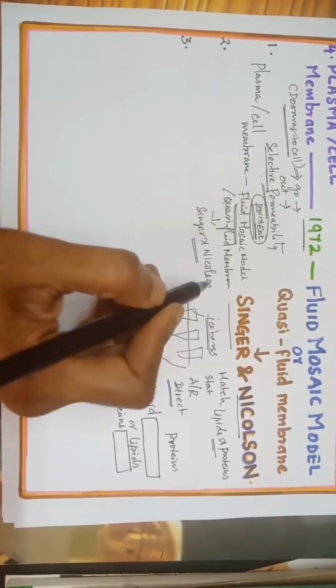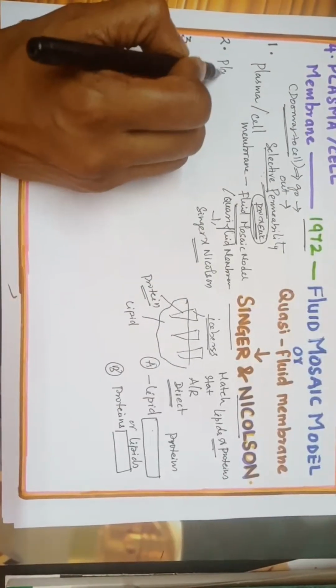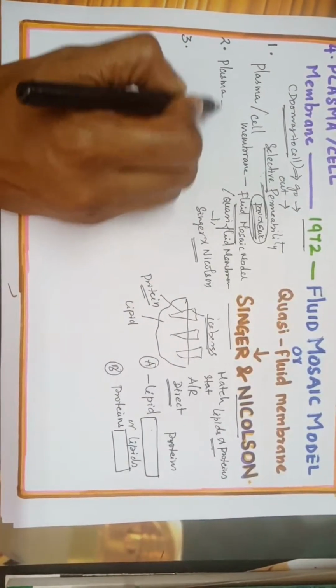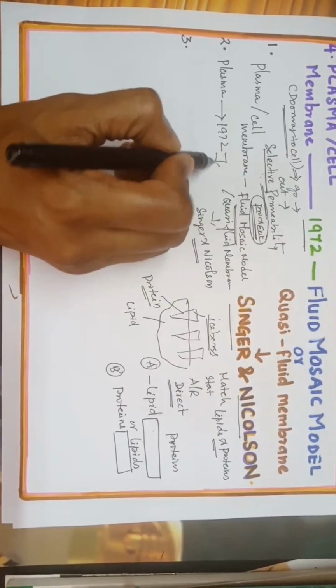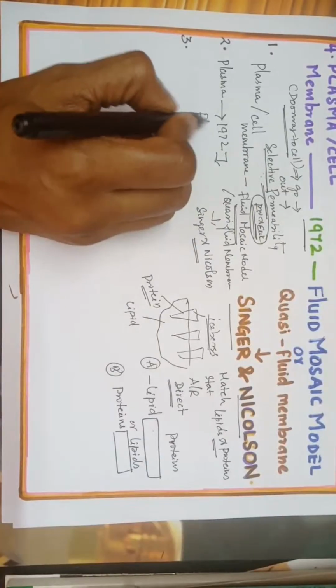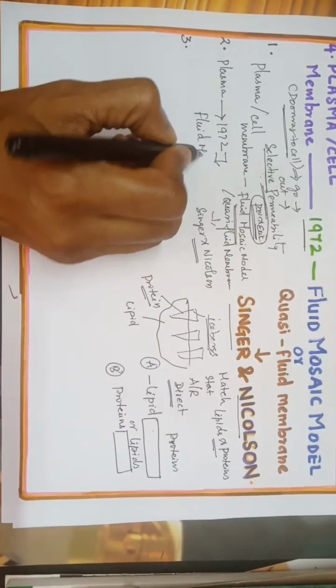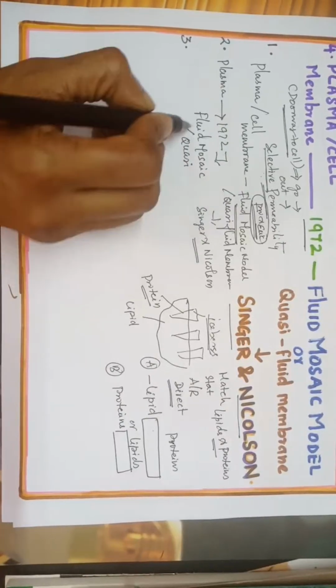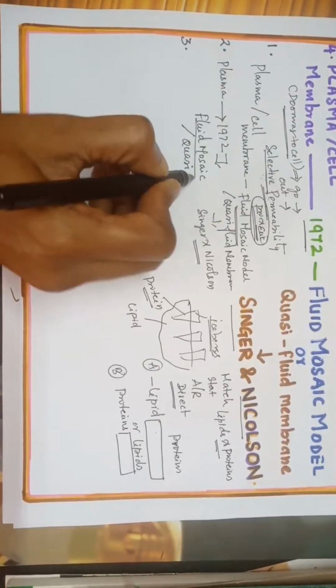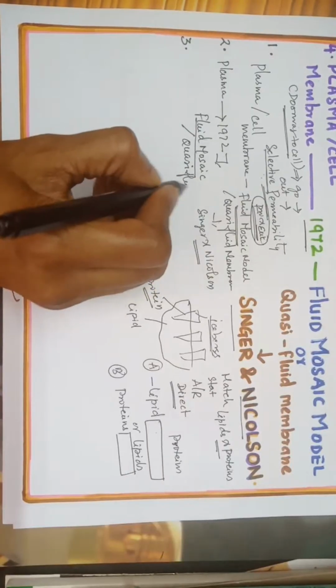This one we have tried 3 times definitely. Plasma membrane, also called a cell membrane, which is selectively permeable. In 1972, the nature of the cell membrane is found to be a fluid mosaic model or quasi fluid membrane. They can ask in either way.